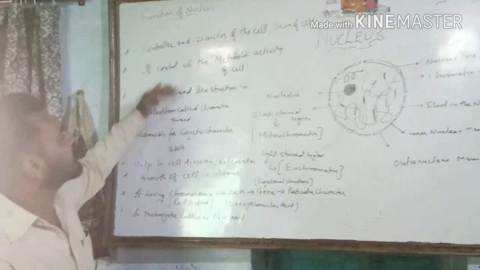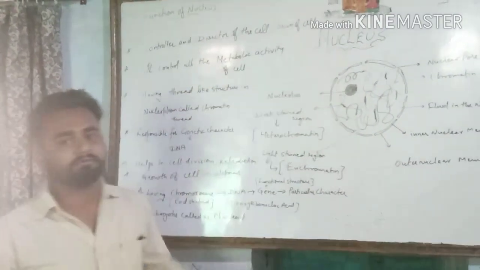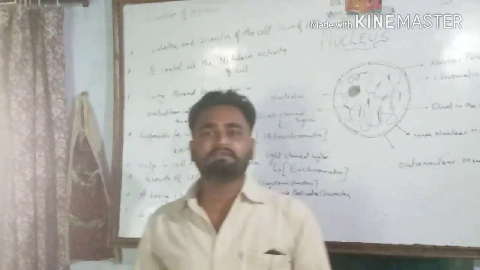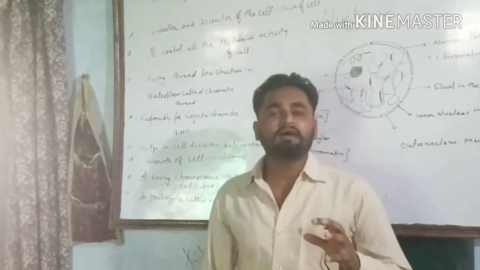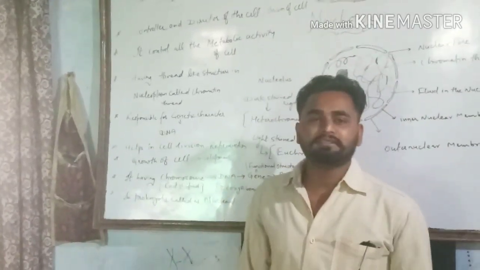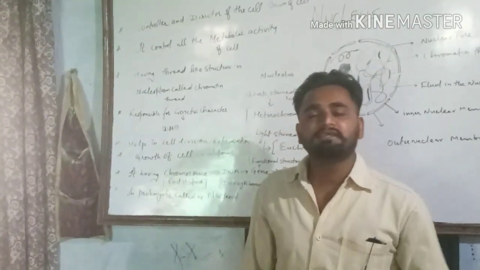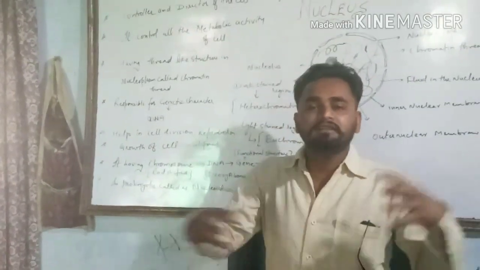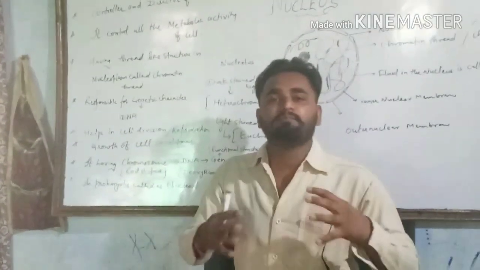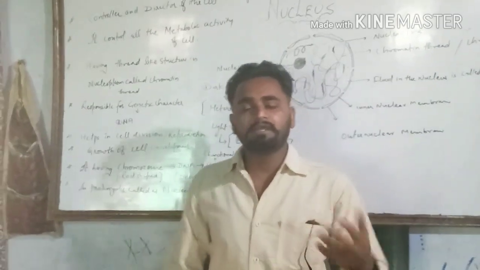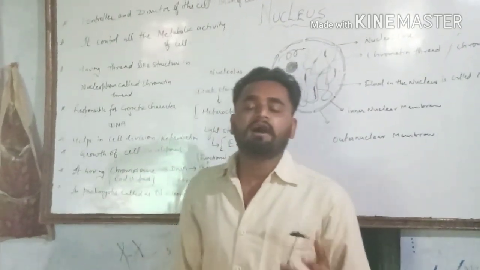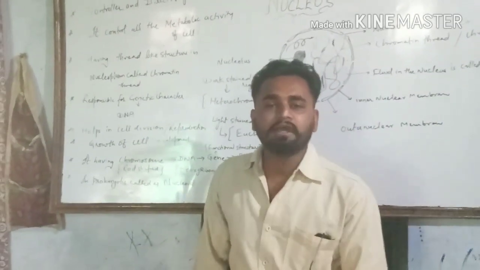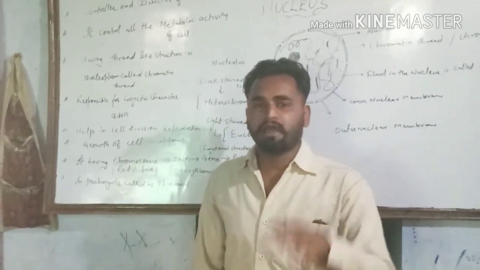Second function is that it controls all the metabolic activities, in the sense that all the things which are going on in the cell, means digestion, excretion, respiration, all these activities are commonly called metabolic activities. We can say that metabolic activities are the combination of anabolic activities and catabolic activities.